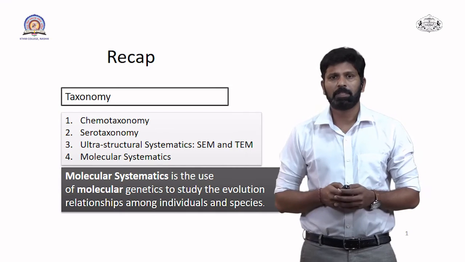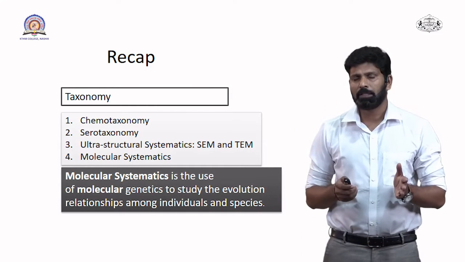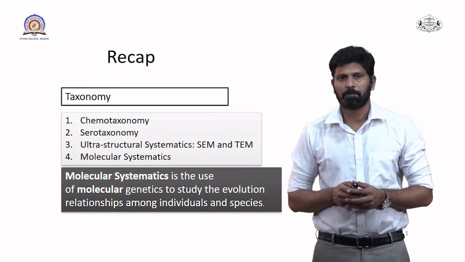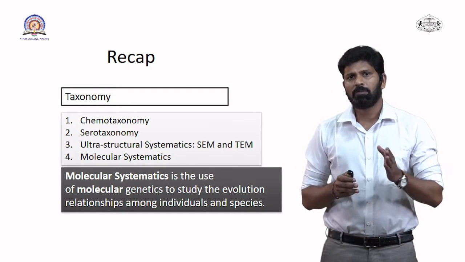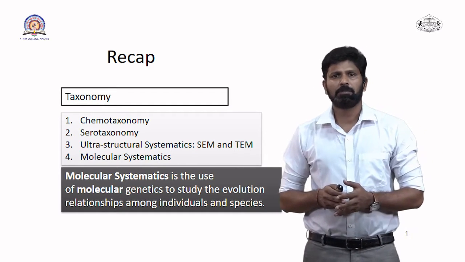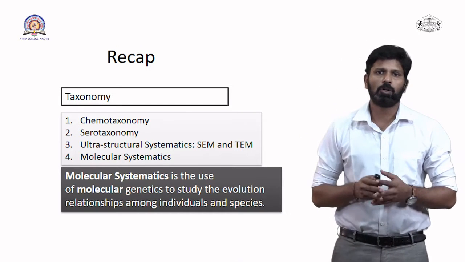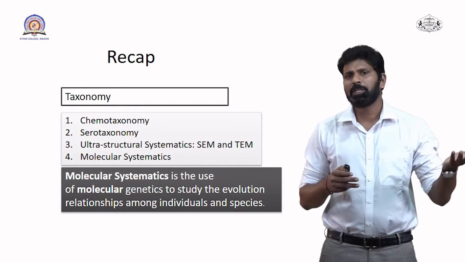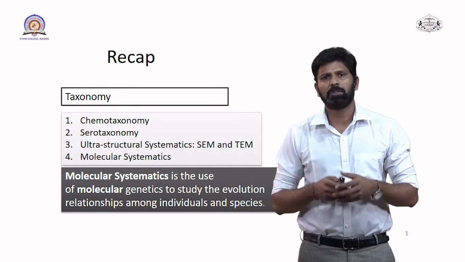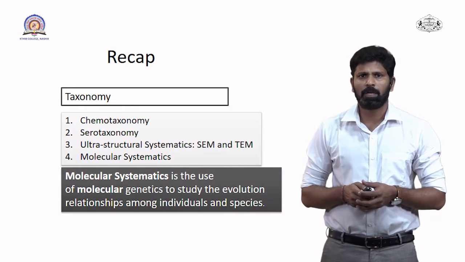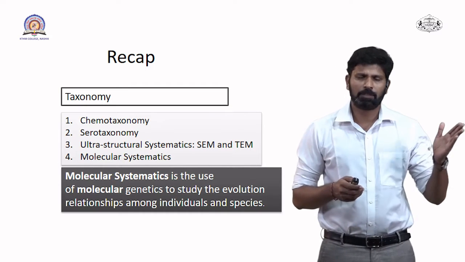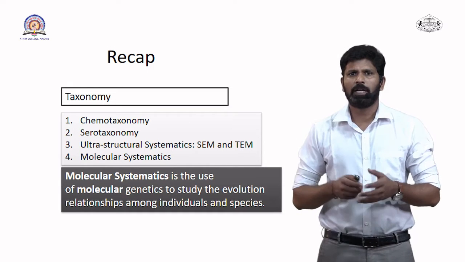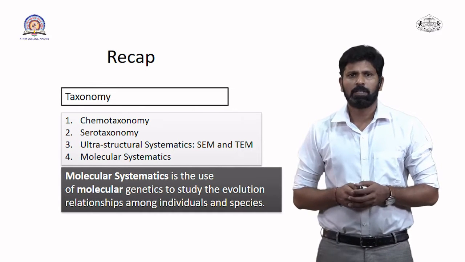So what is taxonomy? Taxonomy is the science of classification of plants. In taxonomy, we always do the classification, identification and nomenclature of the plant, and that is quite an old branch of biology in which we study the plants with their morphological or anatomical aspects for identification, and that is called taxonomy.